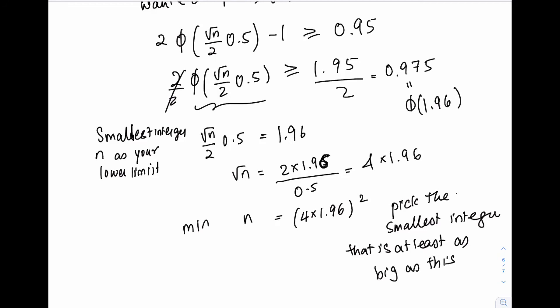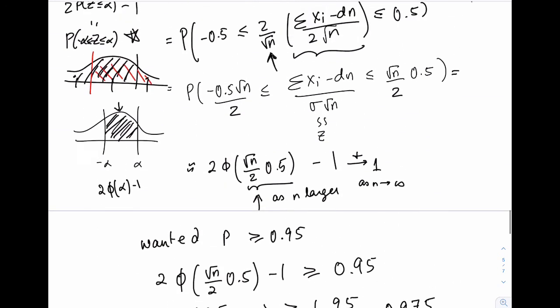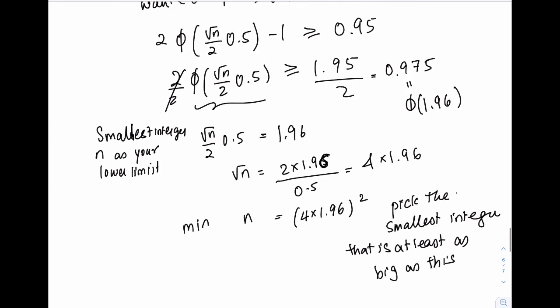Okay, let's suppose it was 2. So 4 times 2, that's 8. 8 squared is 64. You know, this is a little bit less than 64, so maybe this was 63.5. Okay, then you take n to be 64. Okay, that's just an example. I haven't worked out what this number is. So I hope that this makes sense to you.